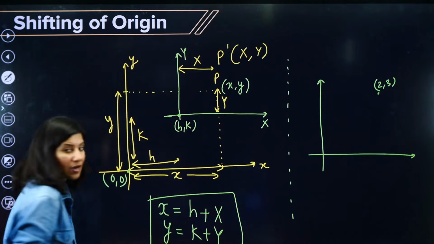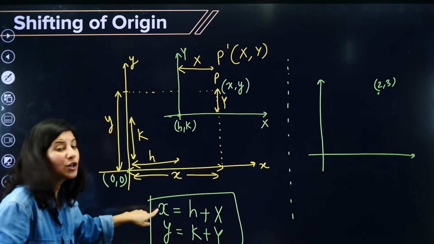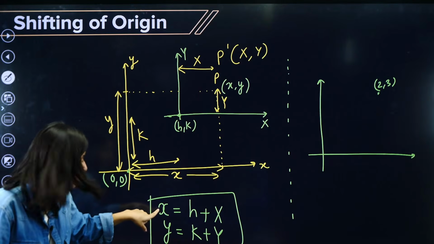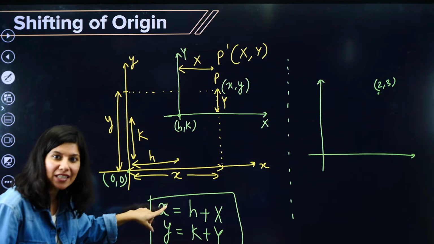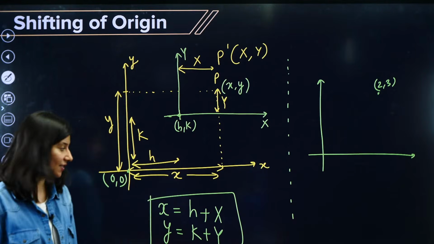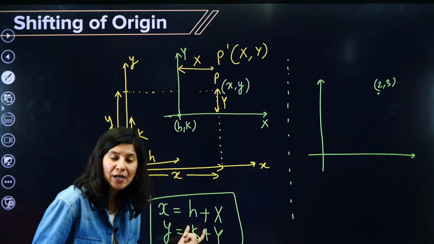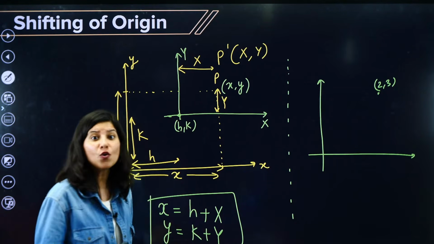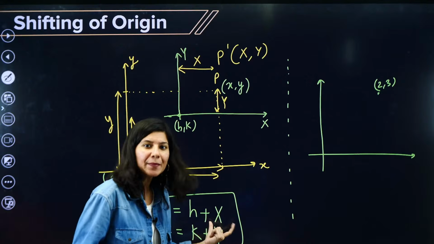This is the formula. Now, what is small x? Hold on. This small x is nothing but the x coordinate with respect to the original axis. What is h? H is the x coordinate of that point where you have shifted the origin. What is capital X?